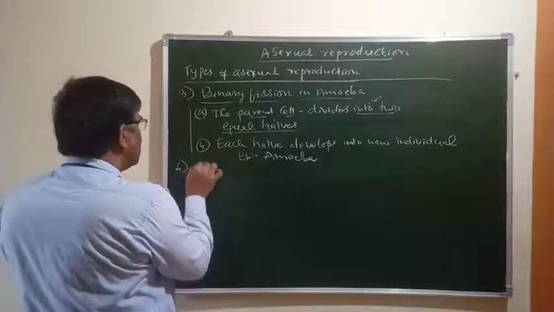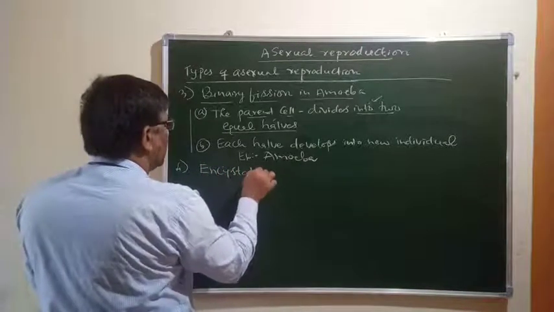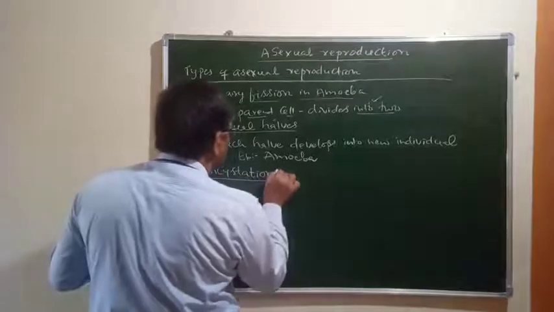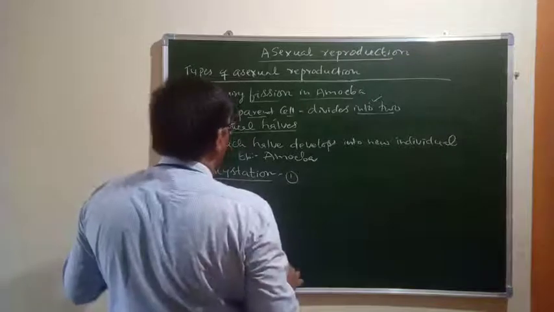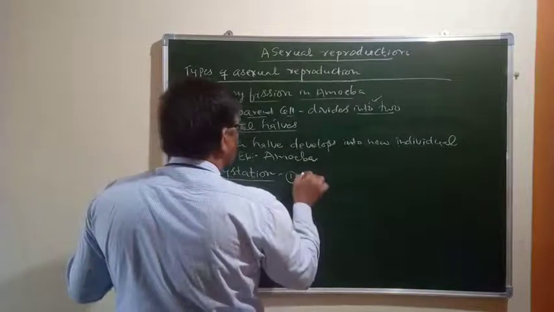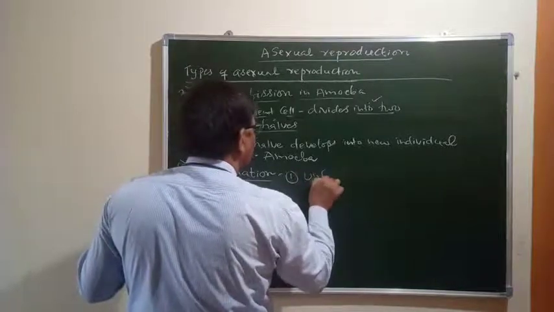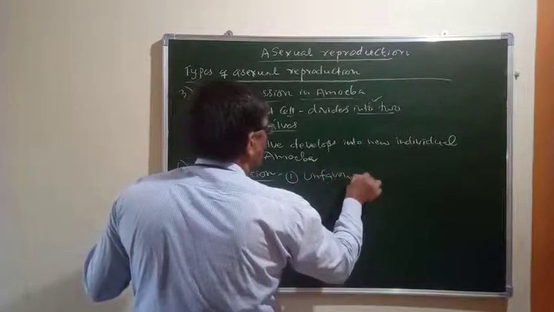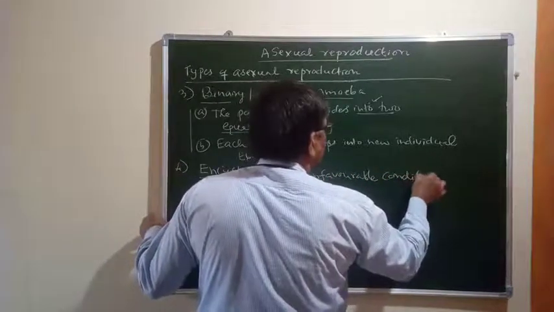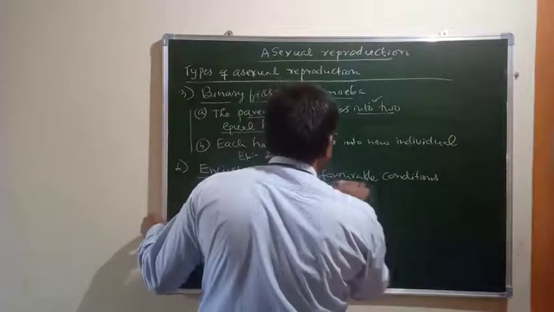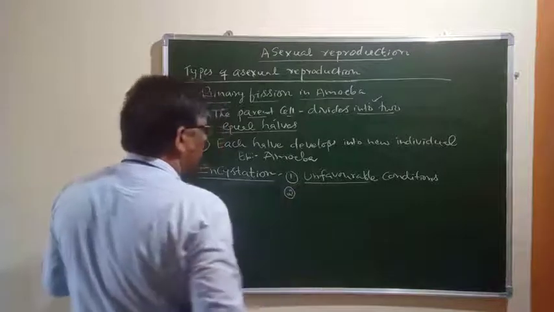And the next one is encystation. This reproduction occurs during unfavorable conditions. So you should know these unfavorable conditions.